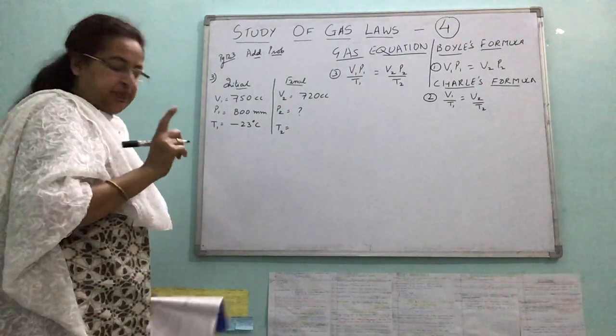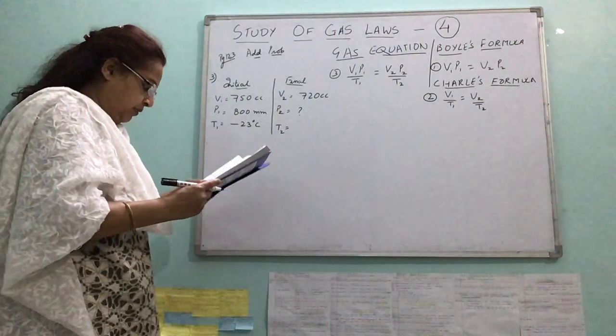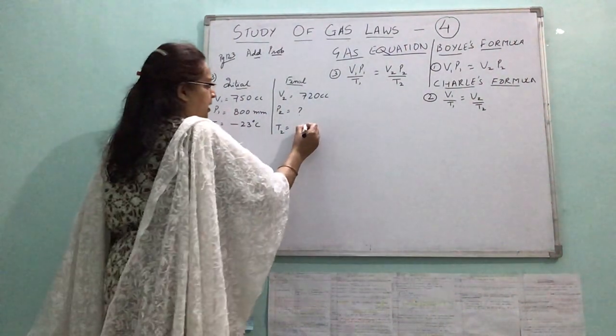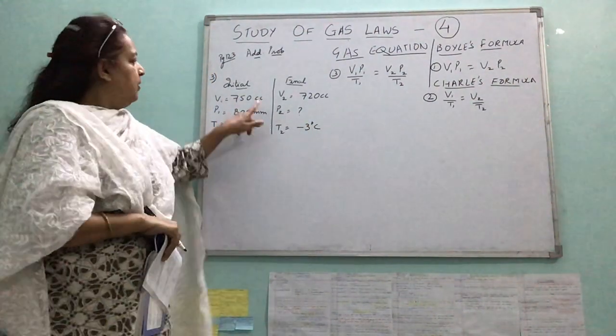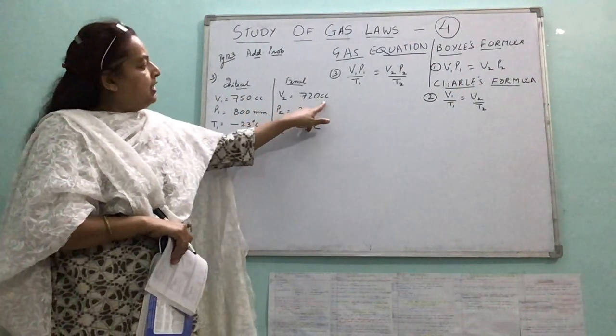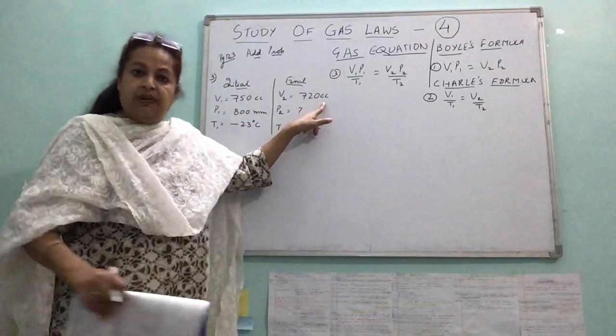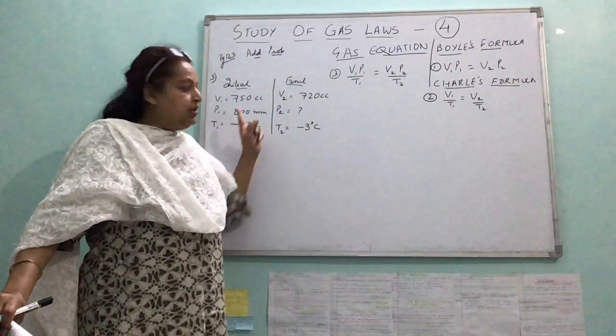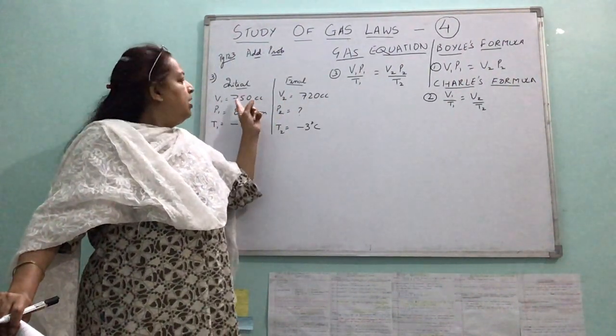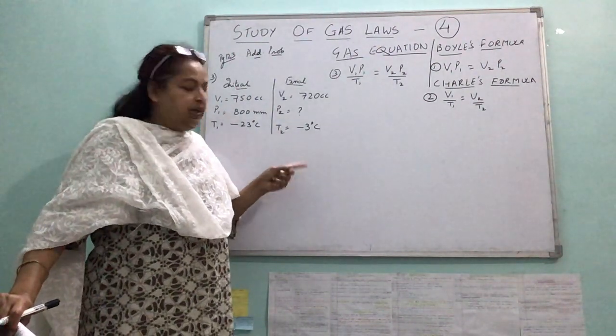Units should always be copied, you do math so much you should know. Temperature being minus 3 degrees centigrade. Why should units be copied? Because if it is given in cc's, then the other volume should also always be in cc's only. If it is in liters, we'll have to convert, right? Conversion is needed because in a formula, a particular variable should be in the same unit.